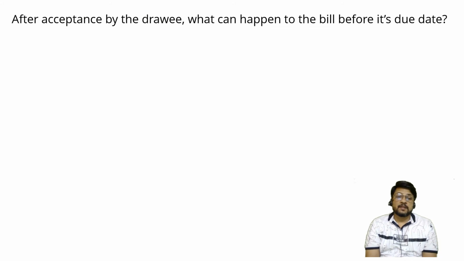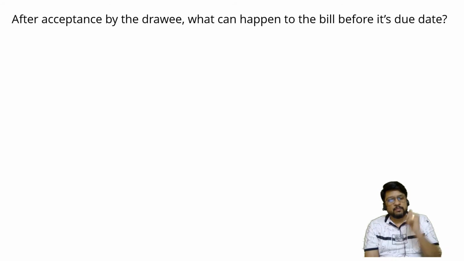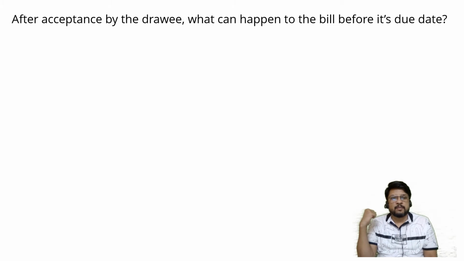Okay, now let us consider what happens in the life of a bill of exchange. I am the drawer. I have drawn a bill on you. I have given it to the drawee. The drawee is supposed to accept it and give it back to me. In the bill of exchange pro forma, I hope everybody remembers, in the bottom center you write accepted, then you put your signature and name, and then you put the date of acceptance. So after the acceptance by the drawee, it is required to be returned back to the drawer.